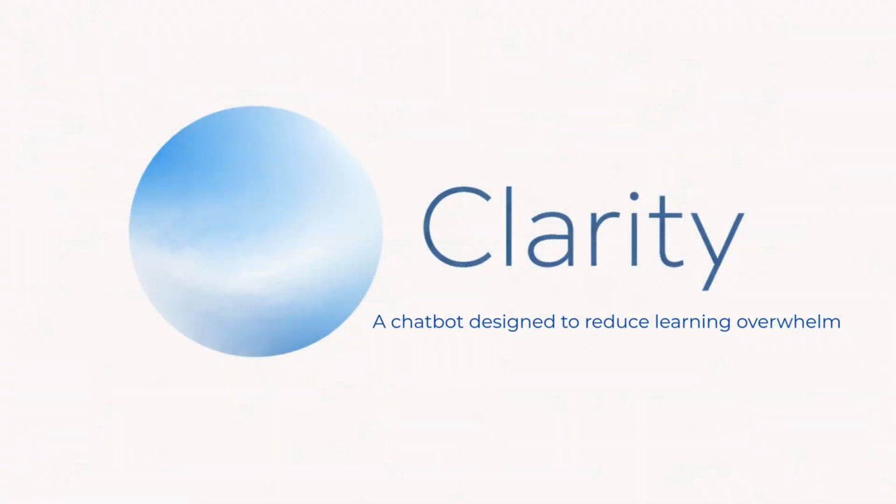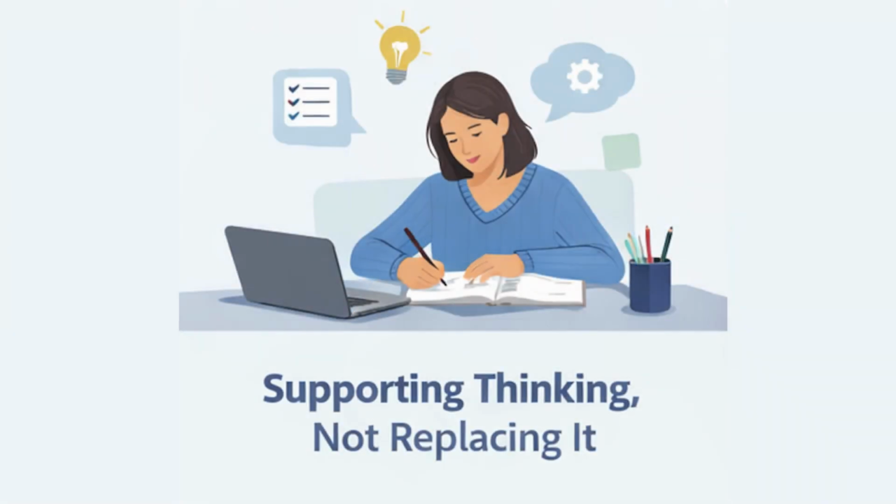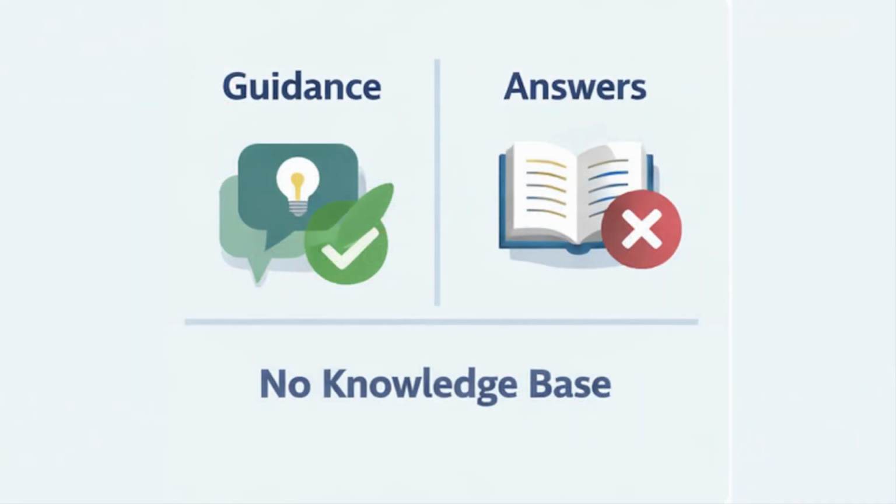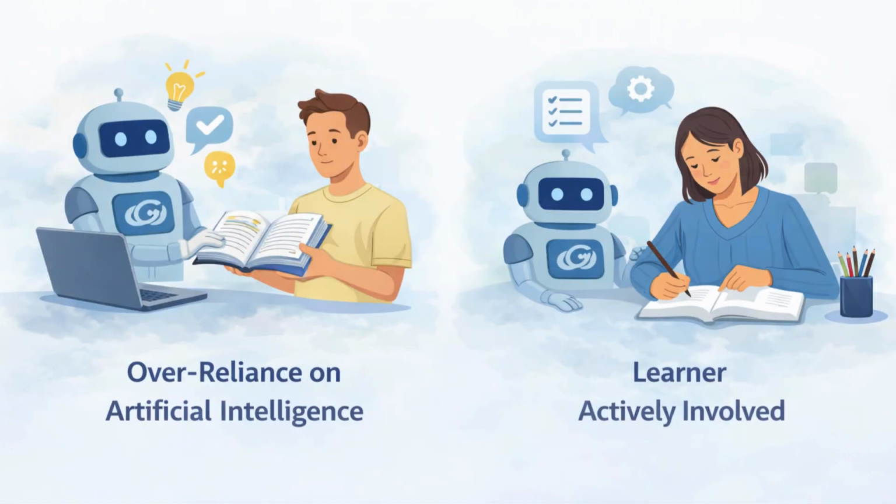Overall, designing Clarity showed me that educational chatbots are most effective when they support thinking rather than replace it. By responding to student overwhelm with calm pacing, scaffolding, and clear boundaries, Clarity demonstrates how artificial intelligence can reduce cognitive overload while preserving learner autonomy. One deliberate design choice was not including a knowledge source. This was to ensure that Clarity supports students' planning and thinking processes rather than providing academic content, helping to avoid over-reliance on artificial intelligence and keeping the learner actively involved.